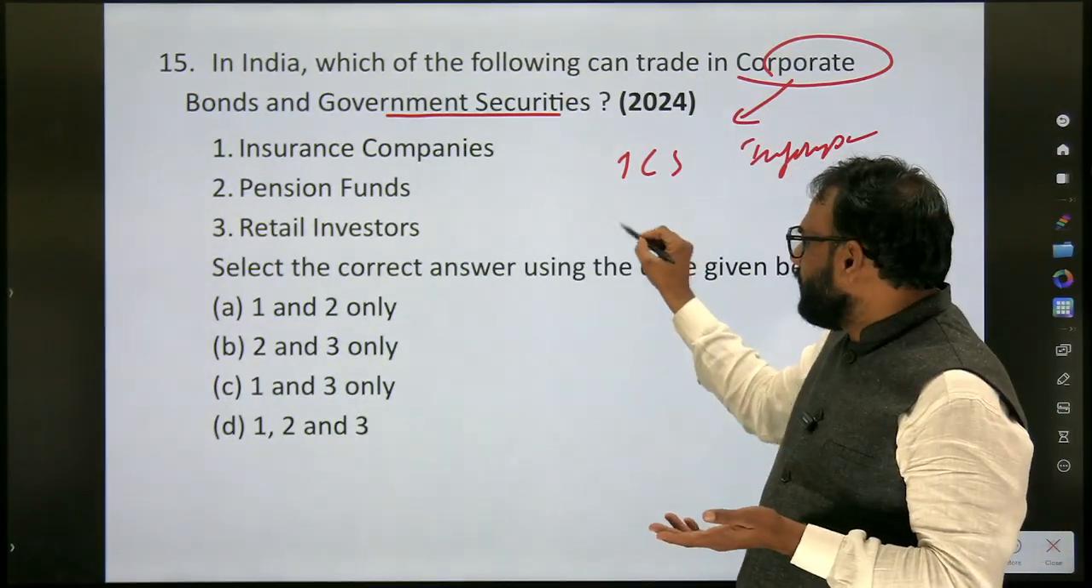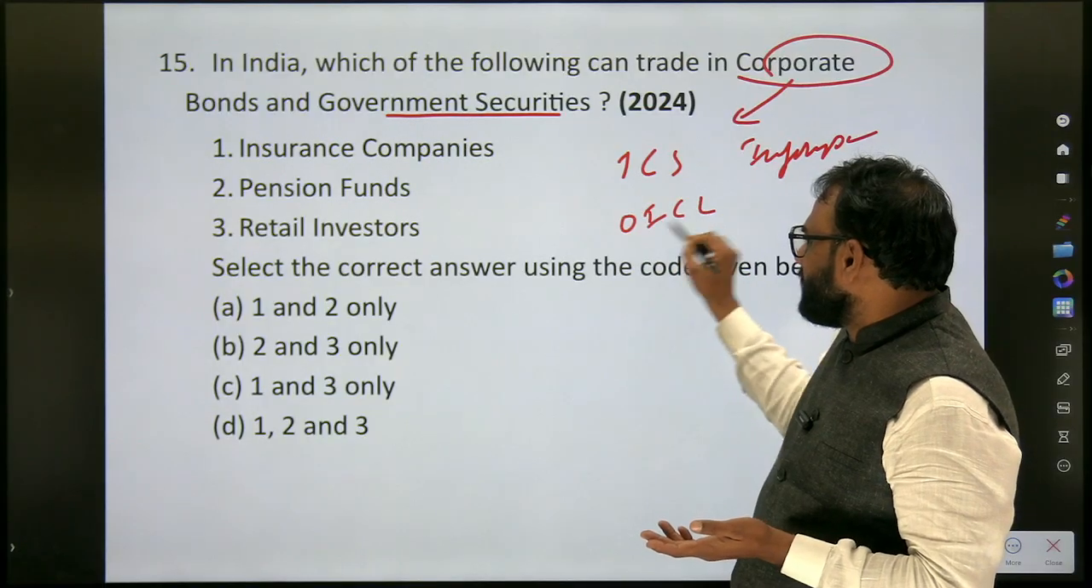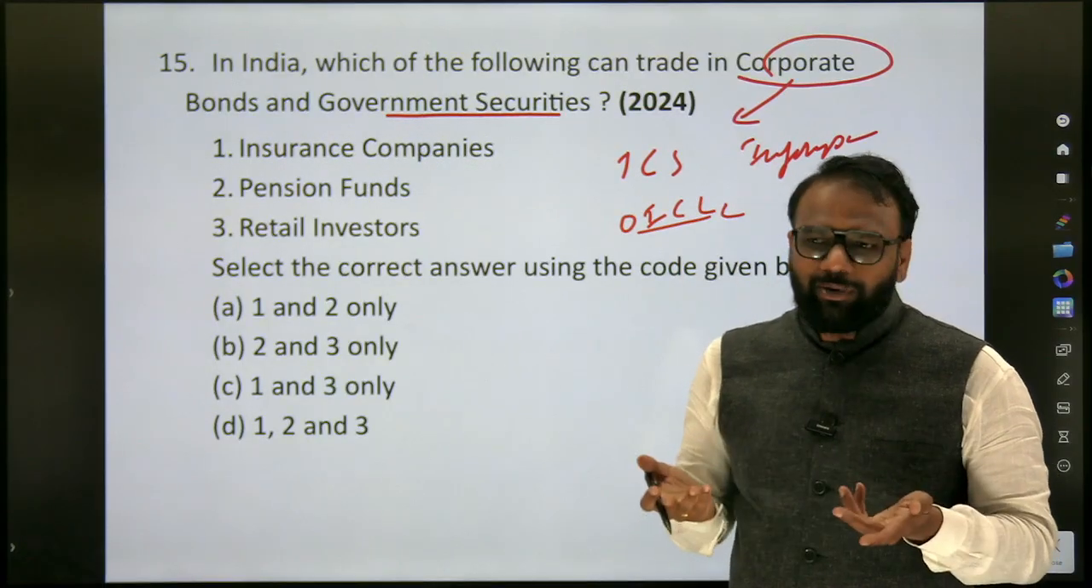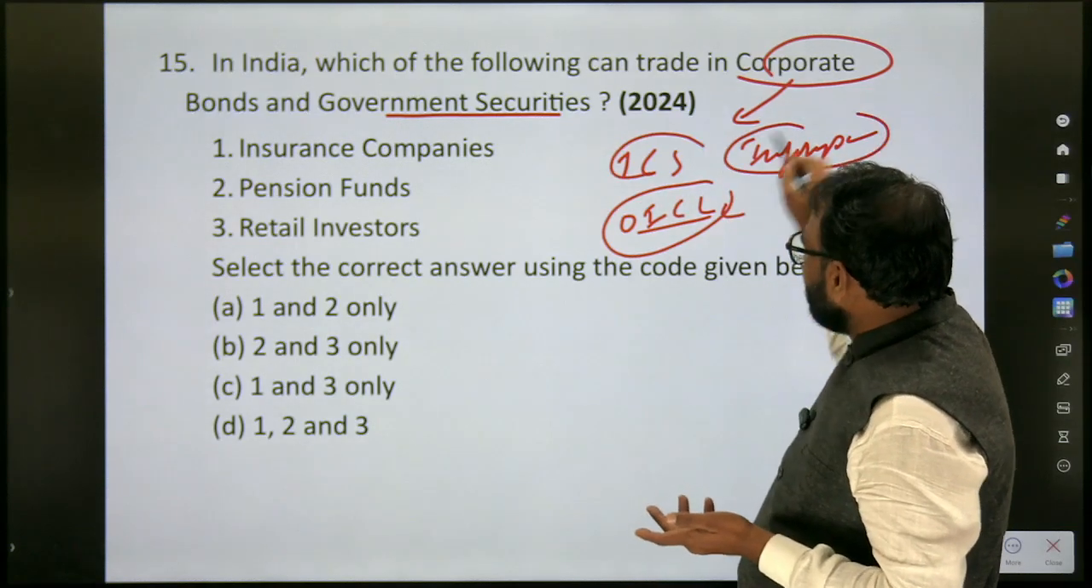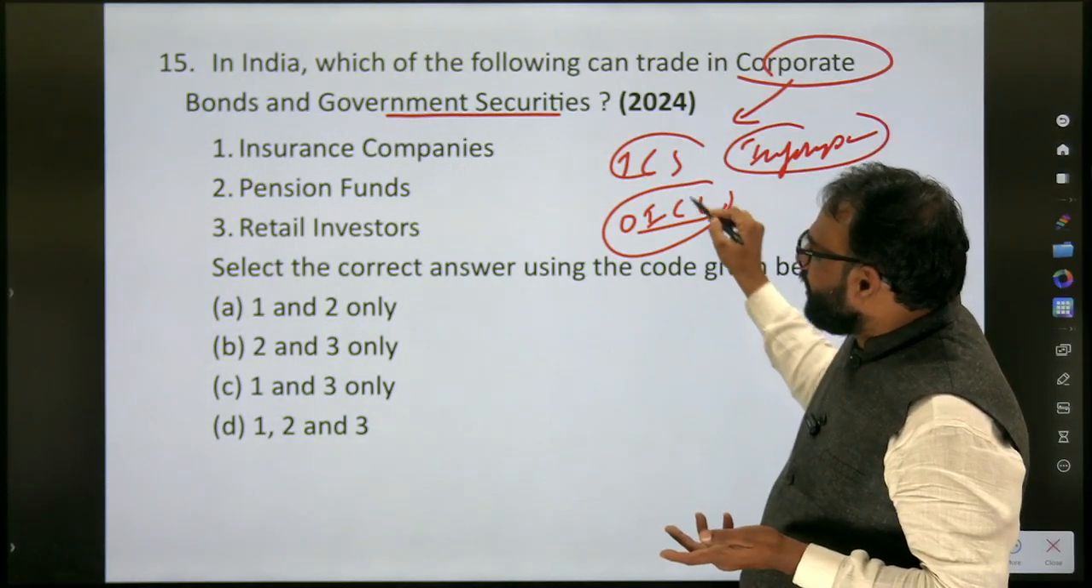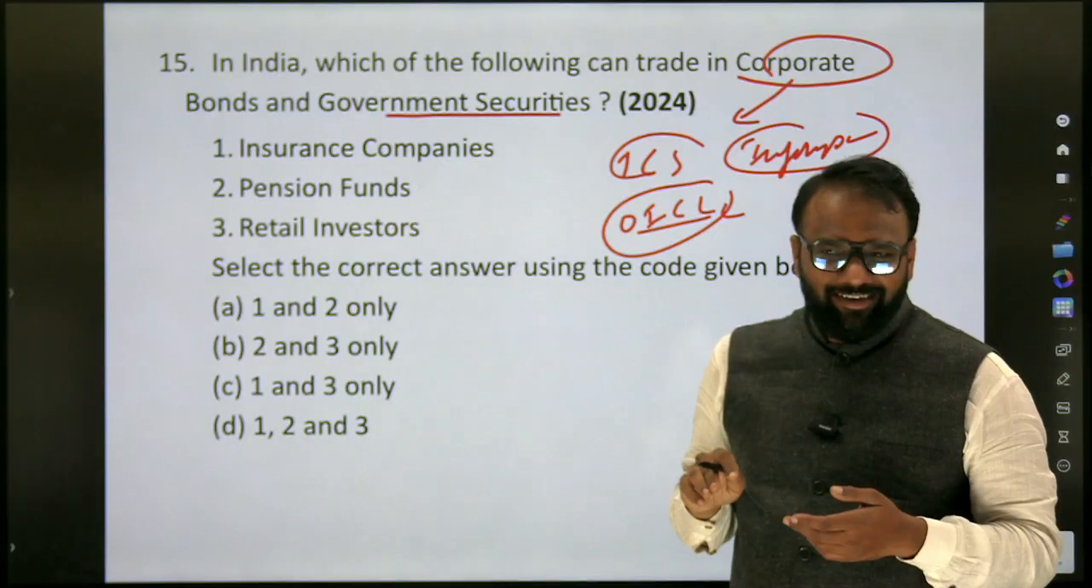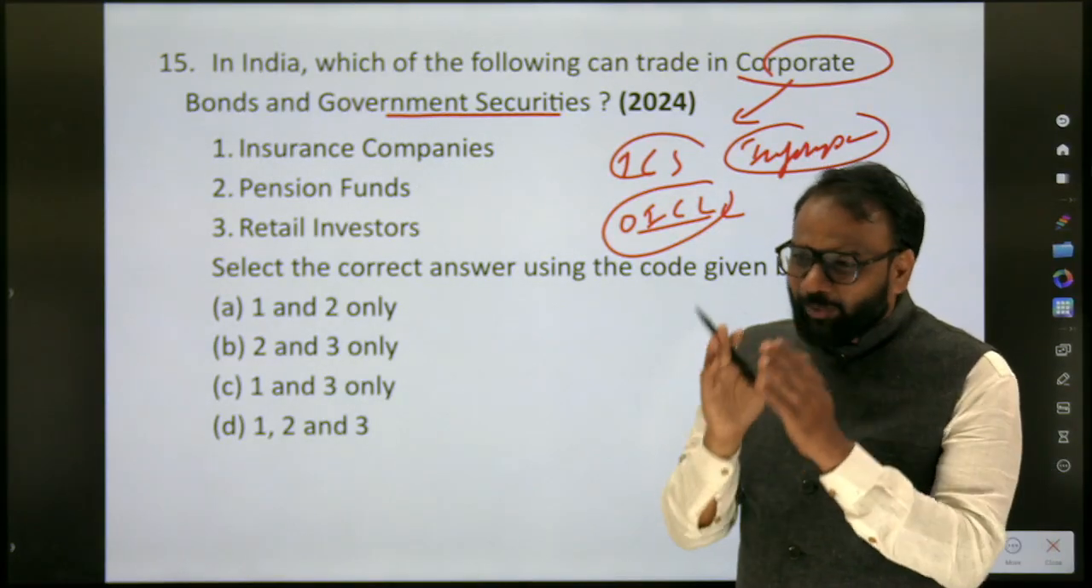Oil India Corporation Limited. It's a government company, a public sector undertaking. Now here, can an OICL bond be called a government security? No, it's a corporate bond itself.